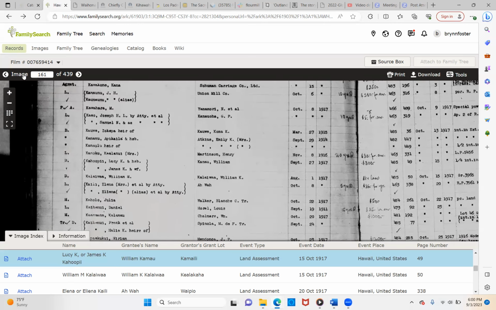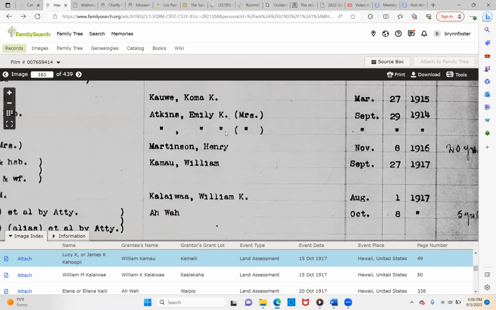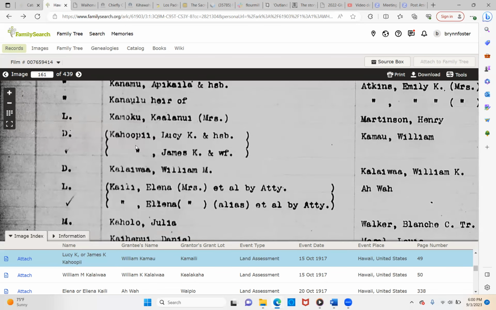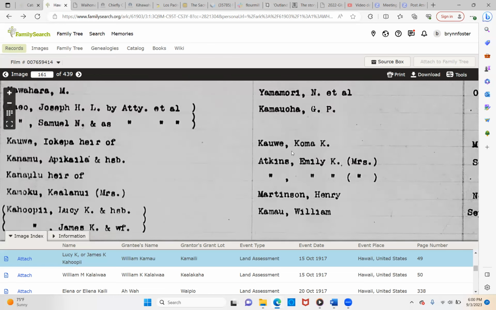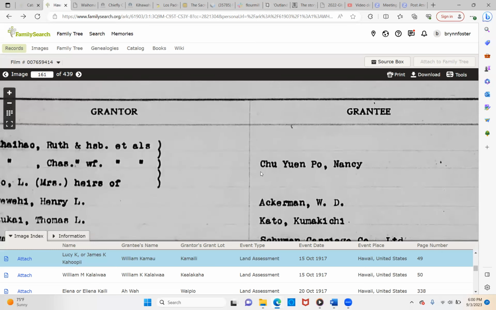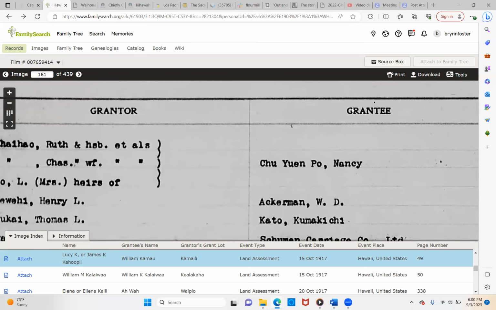So here is, I'll increase it. Here is Kaho'opi'i, Lucy K, and husband. And then there's James K and wife. And then this, let's look at what it says on the very top. Grantee. So grantor and grantee.